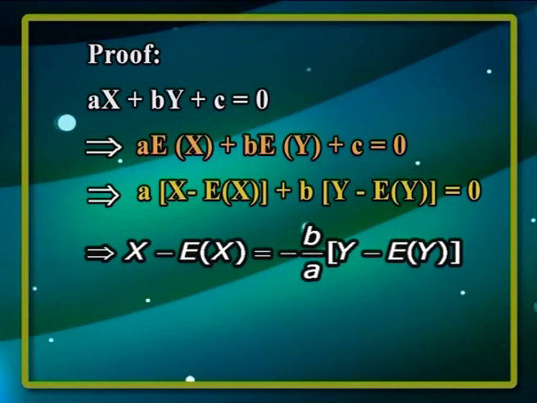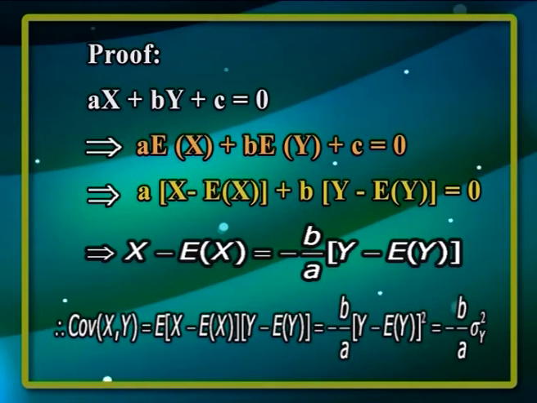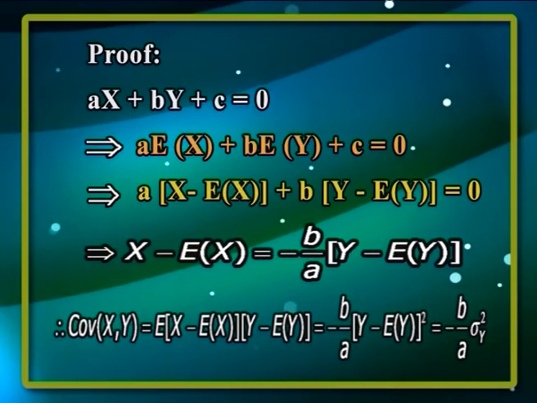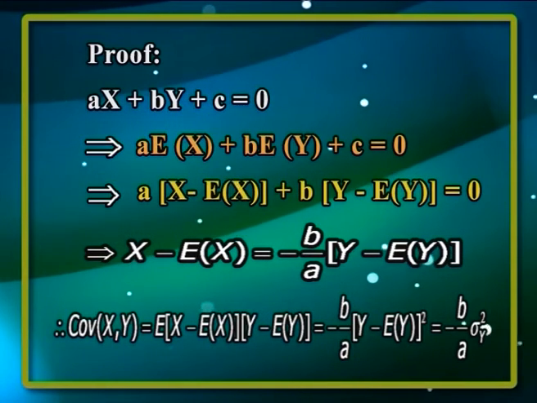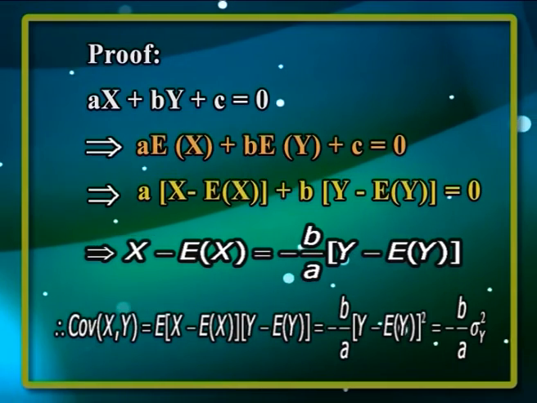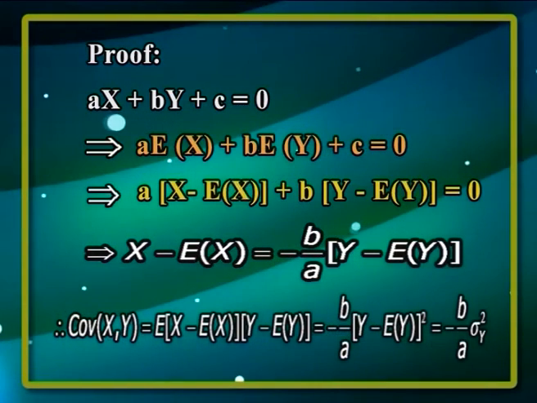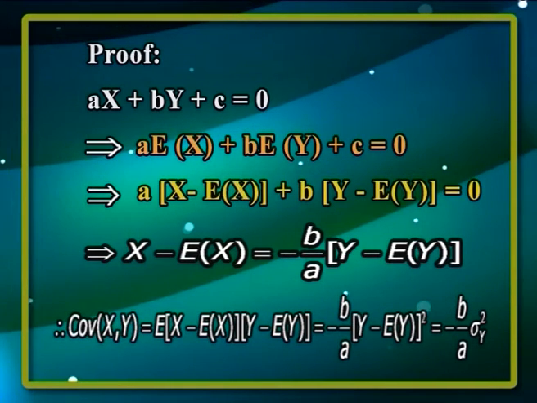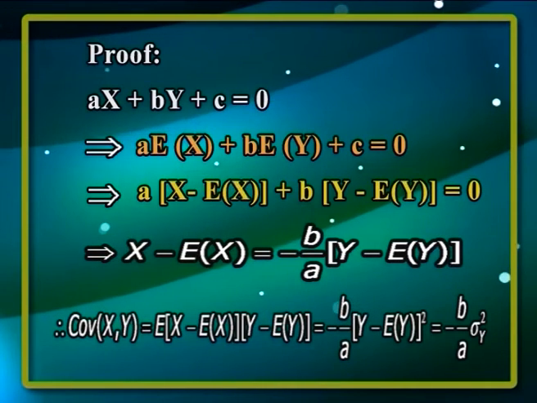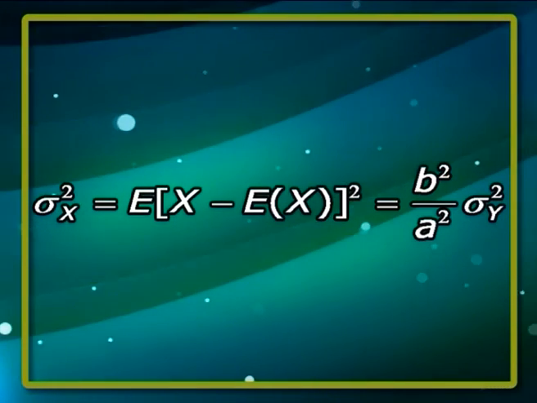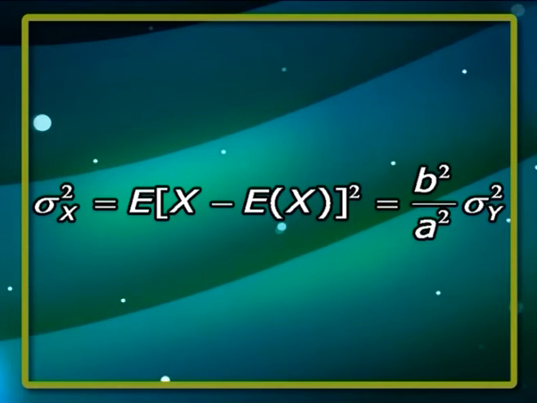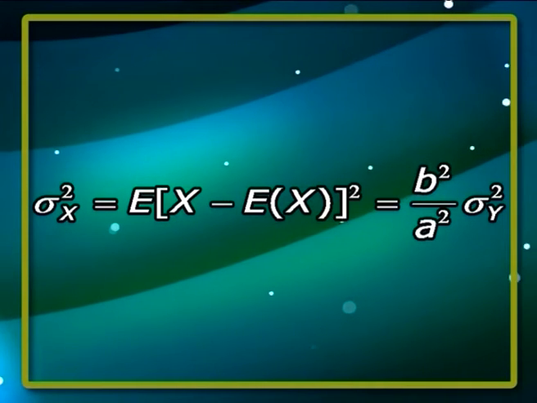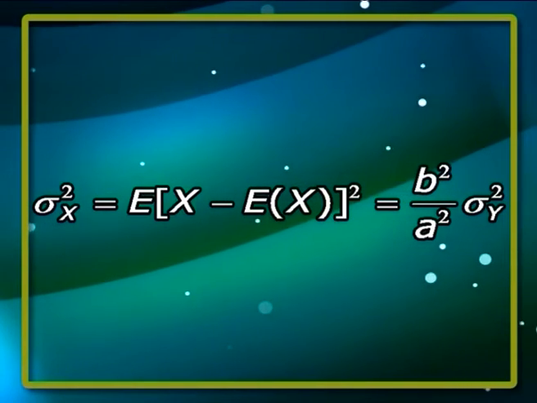minus expectation of y). Therefore, covariance of x, y is equal to expectation of (x minus expectation of x) into (y minus expectation of y), which is equal to minus b divided by a into expectation of (y minus expectation of y) the whole square, which is equal to minus b divided by a into sigma y square. Sigma x square is equal to expectation of (x minus expectation of x) the whole square, which is equal to b square divided by a square into sigma y square.